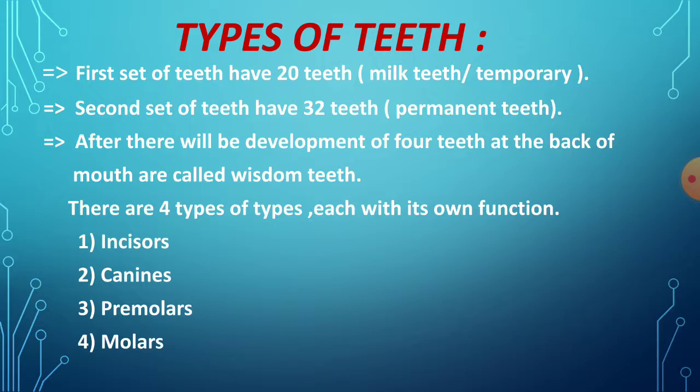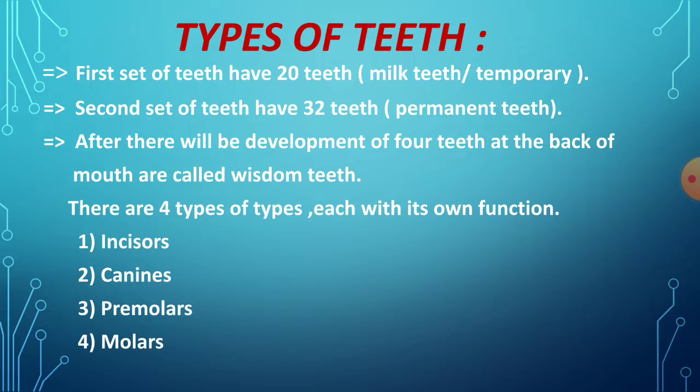They will not fall at all. After this, 4 teeth develop at the back of our mouth, called wisdom teeth. So in the last class we learnt about milk teeth, permanent teeth and wisdom teeth.